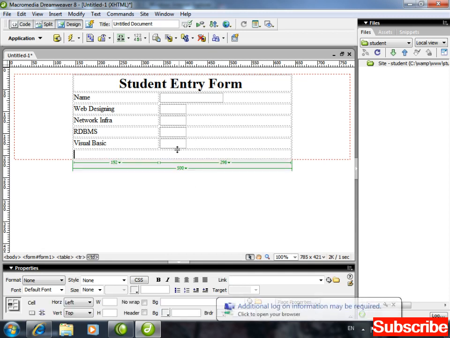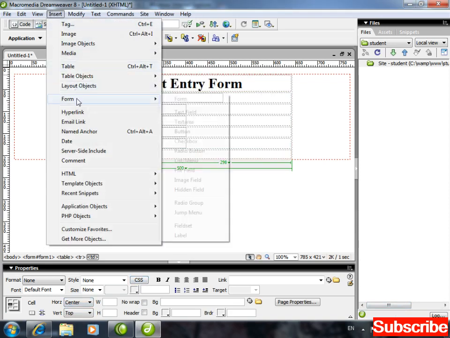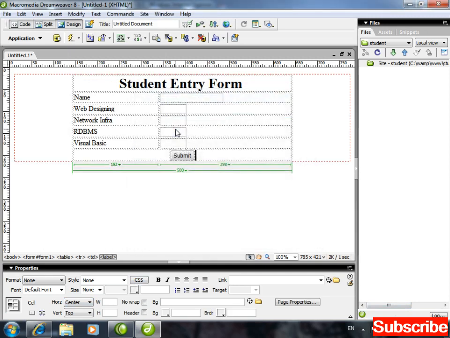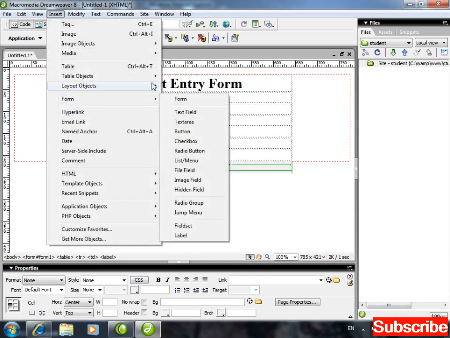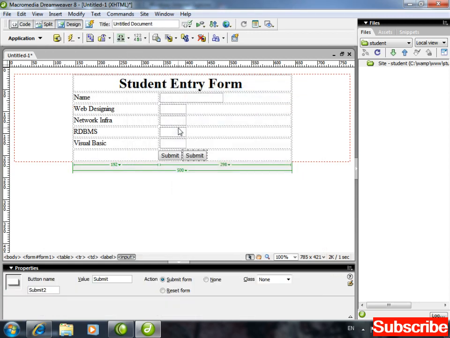Right, now again here, first of all alignment center. Now insert, form, one button inserted and one more button. Insert, form, one more button. The first button, this is submit, okay, and the value save.